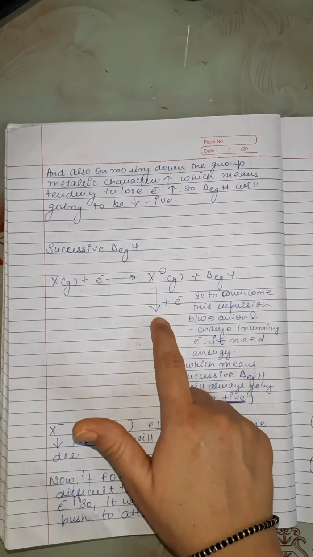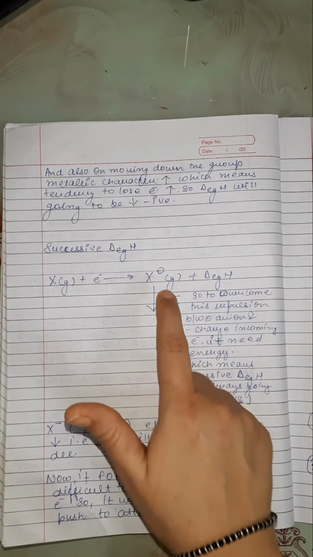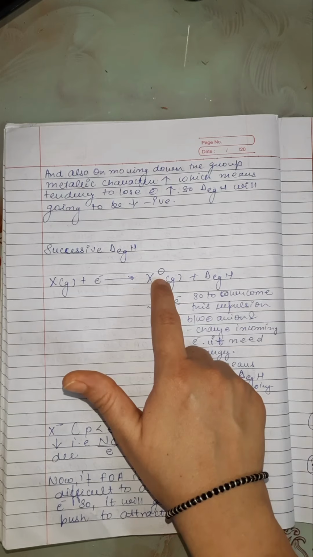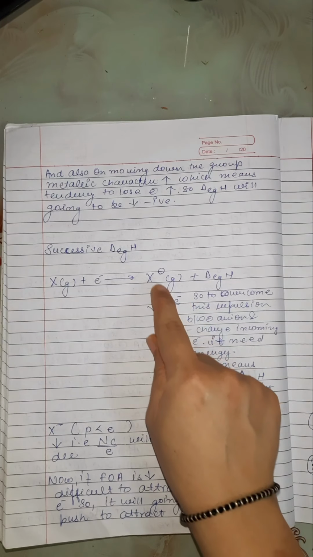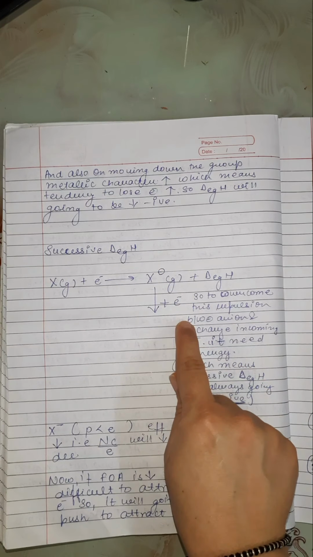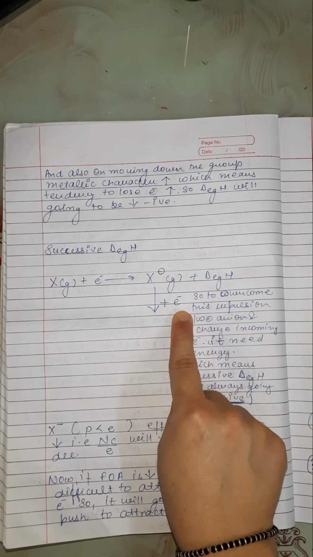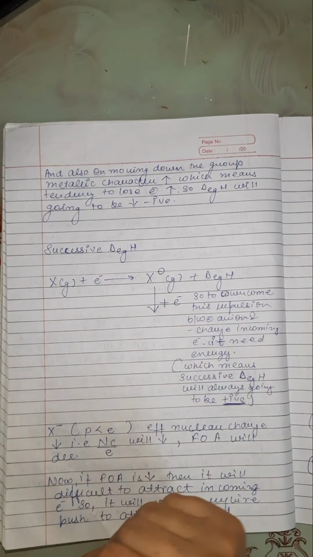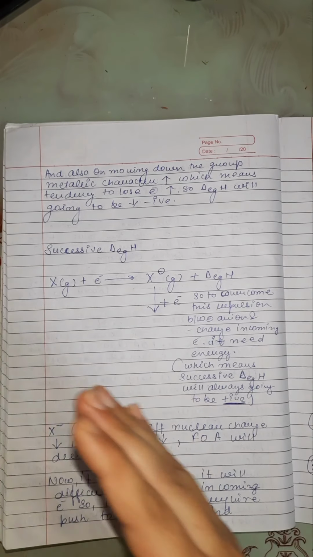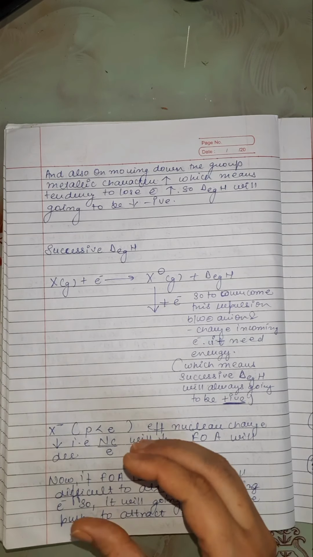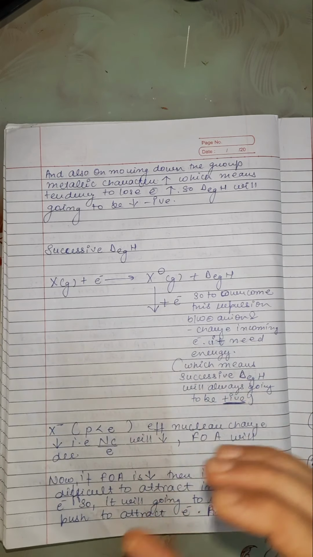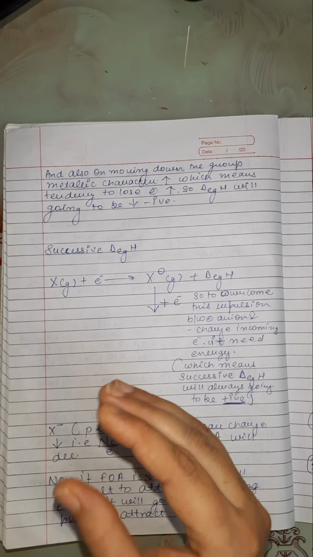Now, if we add one more electron in this, then during the addition of one more electron, there will be repulsion between the negative charge and the electron due to the same charge on the anion and the electron, and same charges repel each other. So, to overcome this repulsion between anion and the negative charge of the incoming electron, it needs energy, which means successive electron gain enthalpy will always be positive.